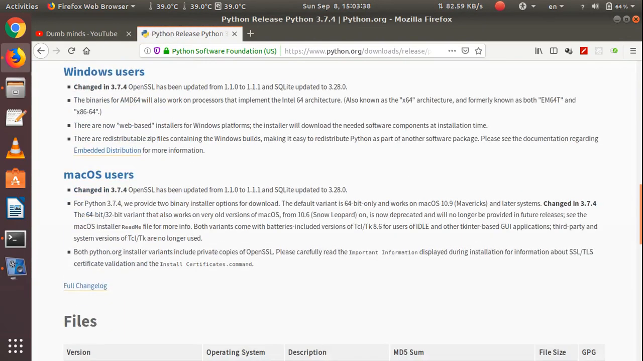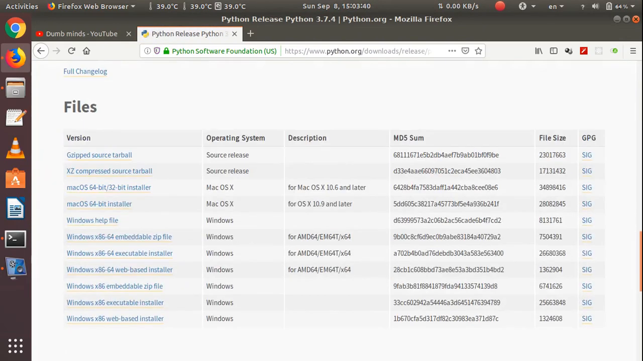After that you will see some files for Windows and Mac OS. These are the installers and executables. You can download them from here, but I'm using Ubuntu 18.04, so I have to take the source file only. If you're a Windows user, you can download the exe file and simply run it. It will do all those things for you. You don't need to worry about that. This is how Python installation works in Ubuntu 18.04. So this is all about the introduction to Python.